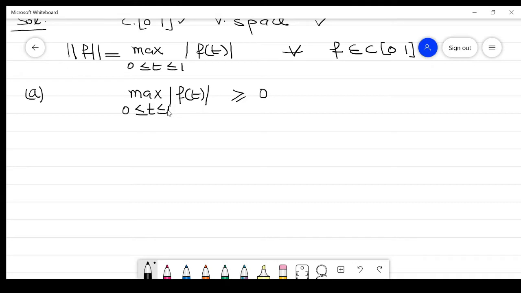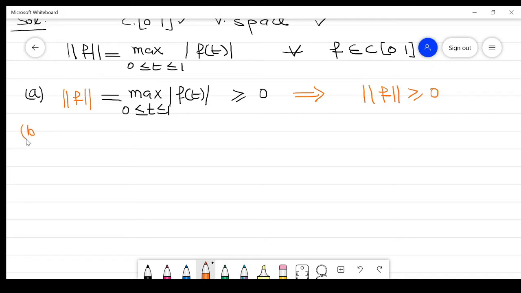So what is its maximum value? By definition, it is the norm of f. So this is greater than or equal to 0, which implies the norm of f is greater than or equal to 0. So that is our first property.